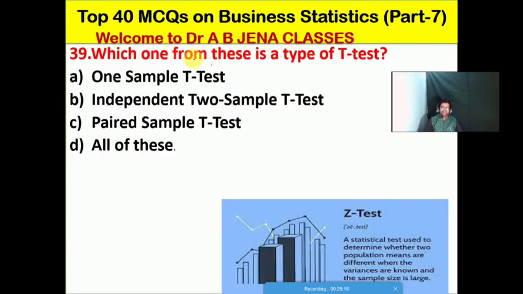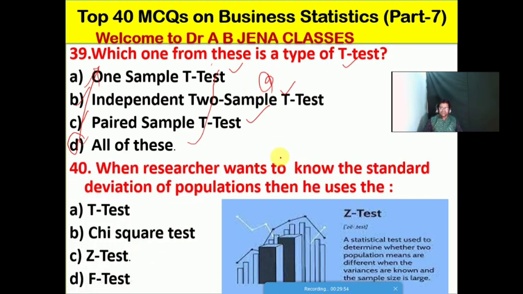Next one, which one from this is a type of t-test? A. One sample t-test, B. Independent two sample t-test, C. Paired sample t-test, D. All of these. No doubt, friends, D is the right option for this MCQ. One sample t-test, independent two sample t-test and paired sample t-test are the types of t-test. So D is the right option for this MCQ.